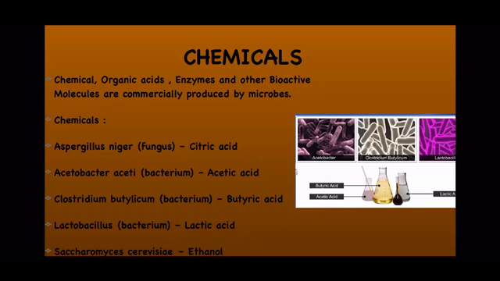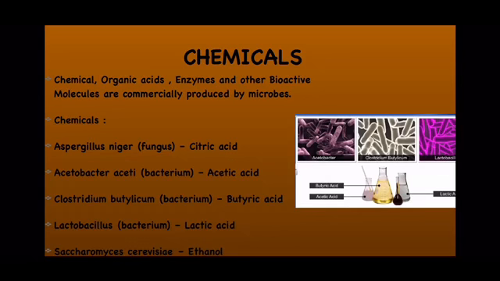Now Acetobacter aceti is one bacterium which is used to produce acetic acid, which is said to be vinegar, and acetic acid is a very important raw material for laboratory, as well as it is used for cooking purposes. Third is Clostridium butylicum, which is again a bacterium.